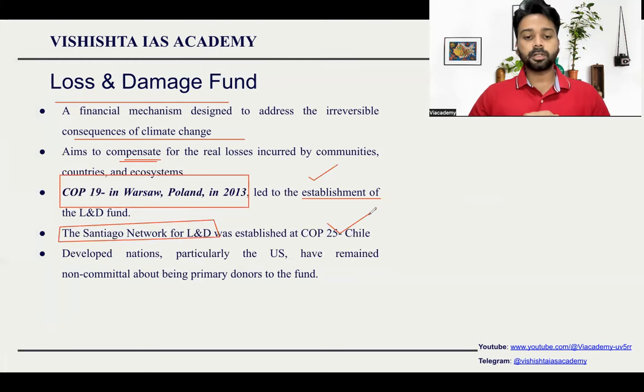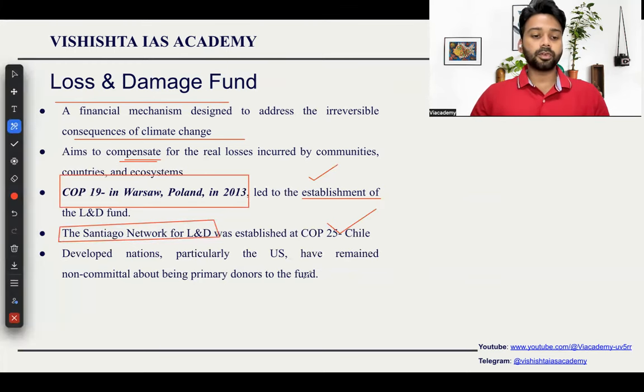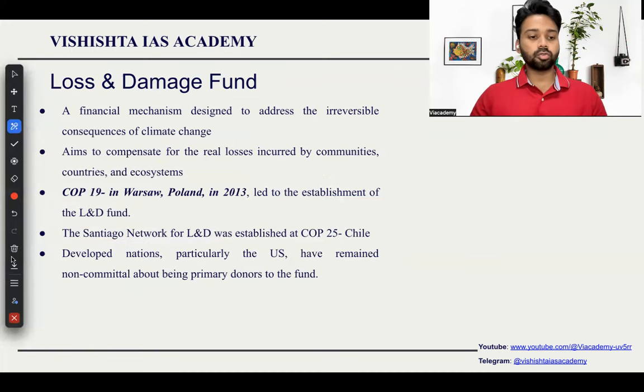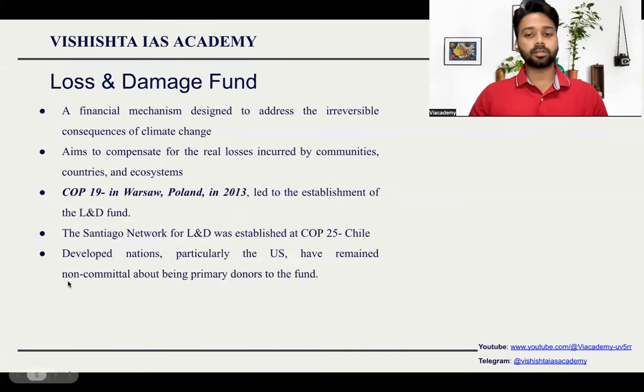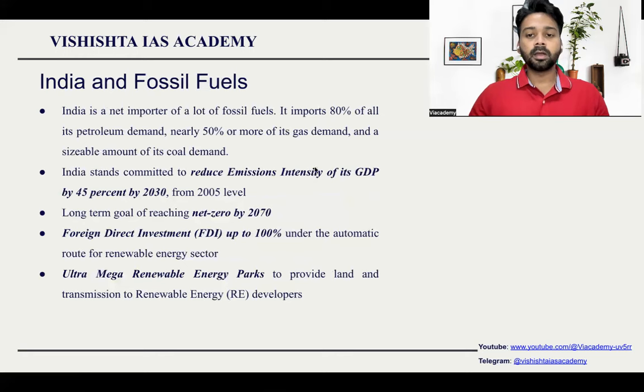The developed nations, particularly the US, have not been committal about this. This is the major problem of Loss and Damage Fund and almost all the environmental funds. The highly developed countries such as the US do not give any kind of commitment for these kinds of funds. So we have not been able to collect a good amount of money under the Loss and Damage Fund.